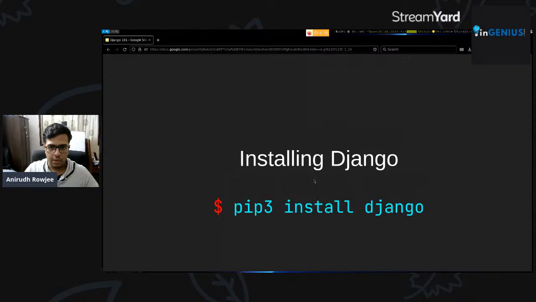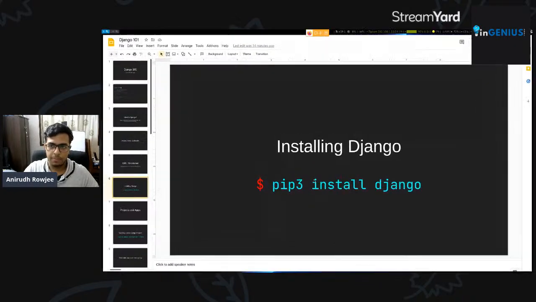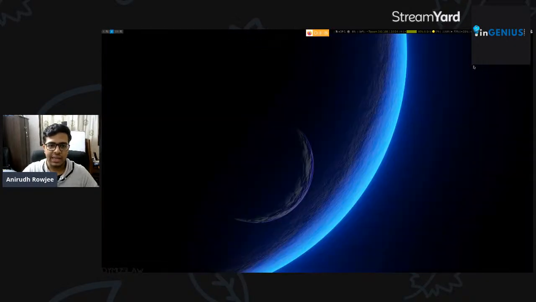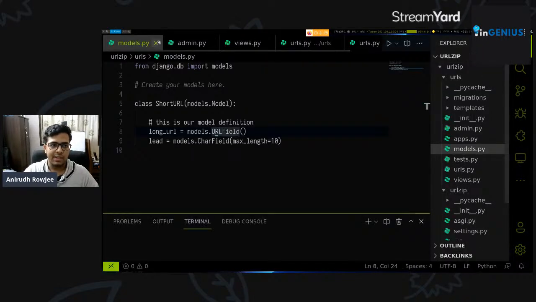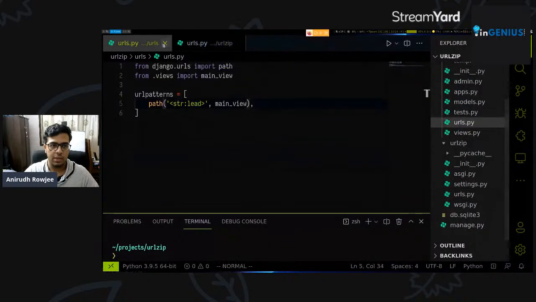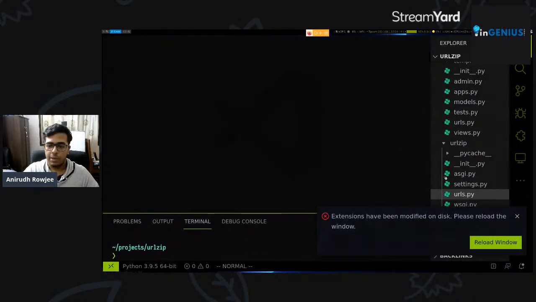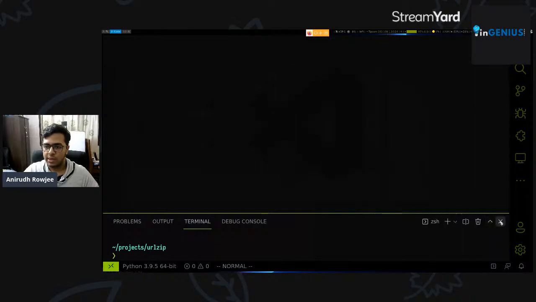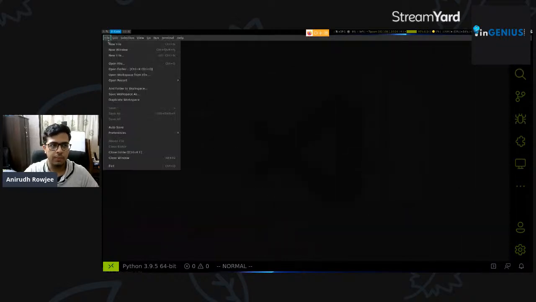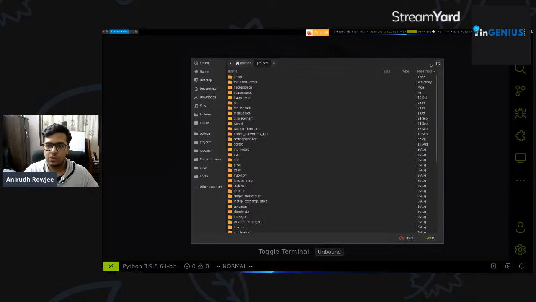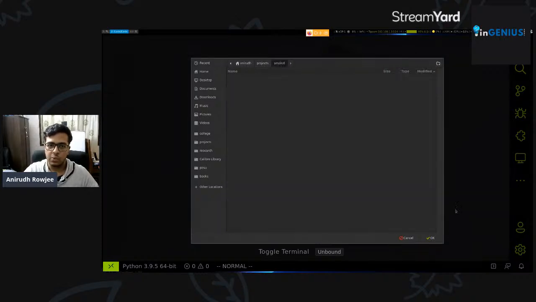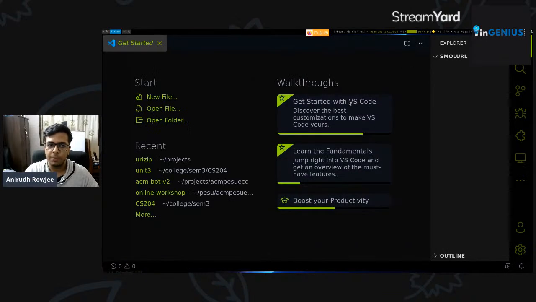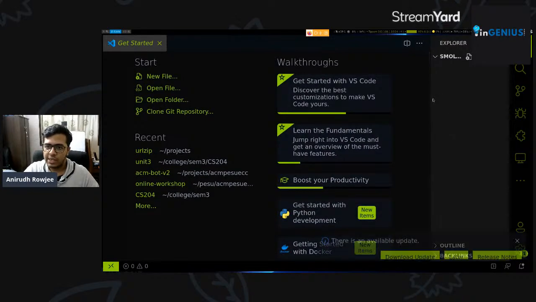So all you need to do, all right, let me just open up VS Code here. Any IDE of your choice is fine really. So I'll open up VS Code. Here's a slightly small implementation of this project that we've done already to prepare for this workshop. But what we'll be doing is we'll be closing this, all right? We'll be opening a new folder. So go ahead, open VS Code, all right? Let's call this a small URL. All I'm doing is creating a new folder where I want to start this project, and you can open VS Code in that folder or your preferred IDE of choice.